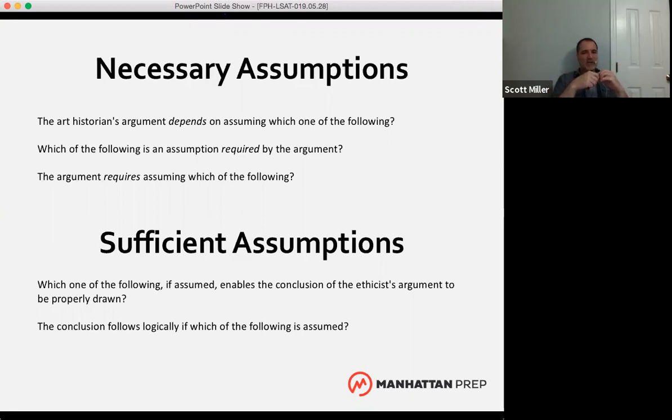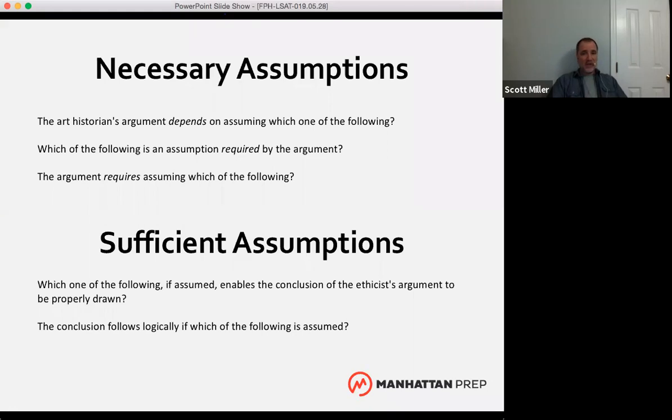Necessary assumption questions, we don't have to make the argument totally convincing. Think about objections when you think about necessary assumption questions. Does the answer defend the argument against an objection? Sufficient assumption questions, we're not necessarily worried about objections. We need to plug that missing piece in there and make the argument whole. The negation test does not help us with sufficient assumption questions.